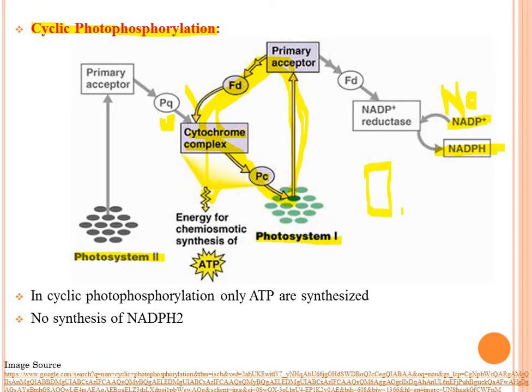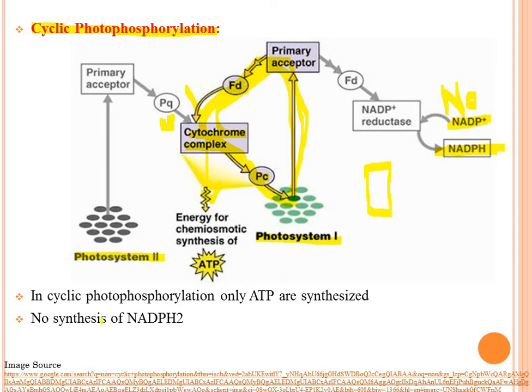Through ATP synthase, the high concentration of protons moves from the lumen to the stroma, and there is synthesis of ATP. When 3 hydrogens move from lumen to stroma, there is addition of inorganic phosphate to ADP, and there is formation of 1 ATP molecule.